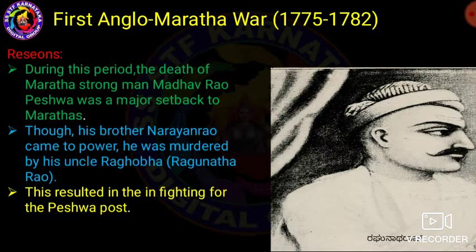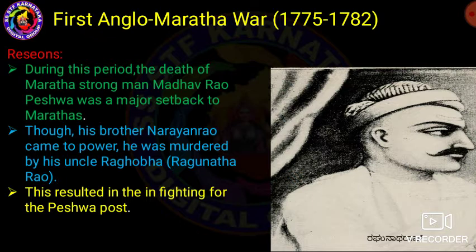After the death of Madhav Rao Peshwa, his brother Narayana Rao came to power, and Narayana Rao was murdered by his uncle Raghunatha Rao.